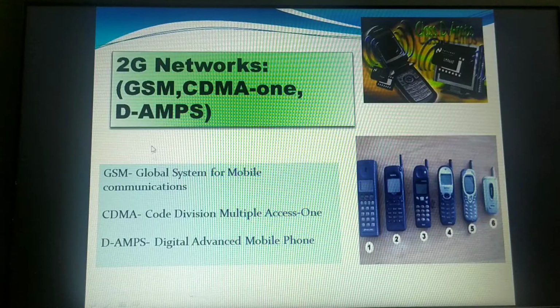And mainly in the second generation, GSM was the widely used, popular network, because it was capable of connecting different countries. Suppose, for example, a person from a different country visits India. He can take his own handset and come to India, and after coming to India, he just needs to change the SIM card to one which is supported in India. If he was using the GSM network, then he can easily get onto the new operator.